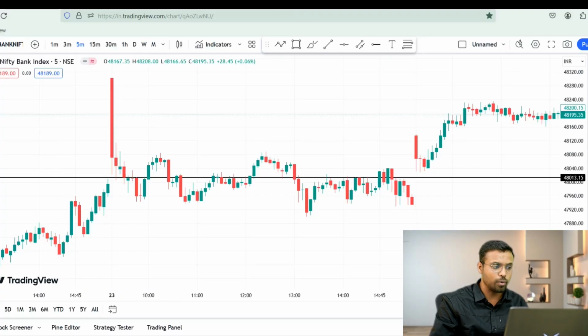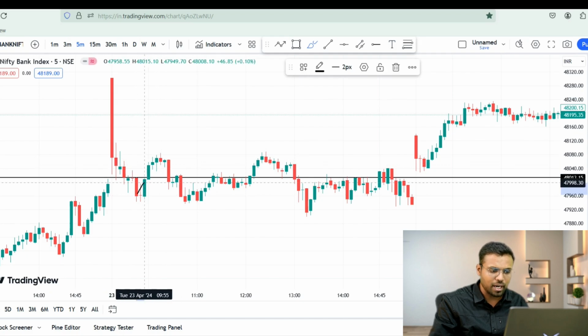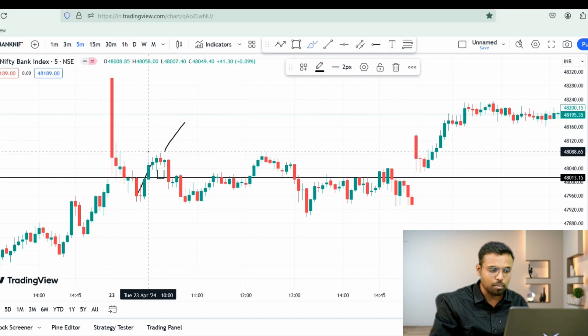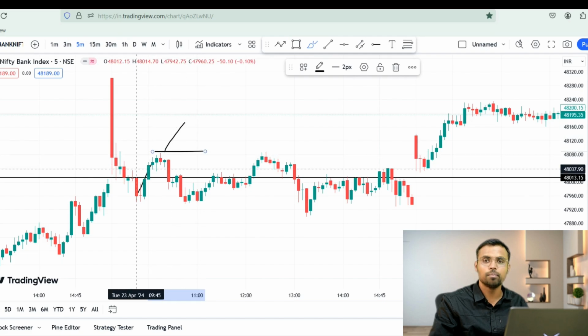See, what happens is, when the sellers are dominating the market, the first time buyers came in, the sellers are not going to drop their weapons and say, you guys take over. They are going to come again to fight back at least once. It is that part where we will wait, which is the first time the red candle formed after this buying rally. It is here, right? Now, were the buyers able to successfully close above this candle? No.